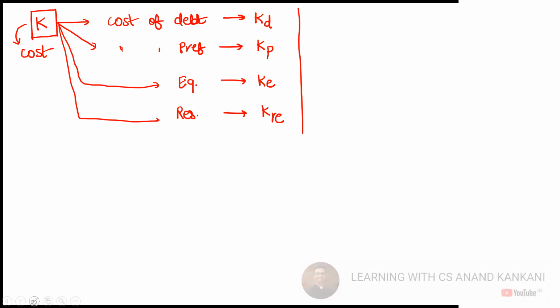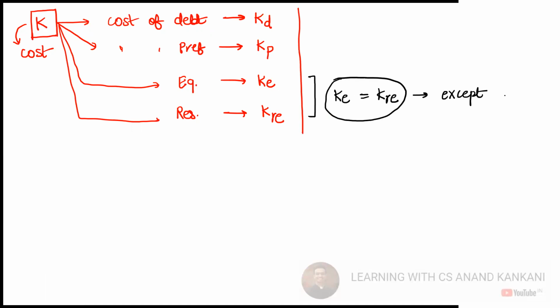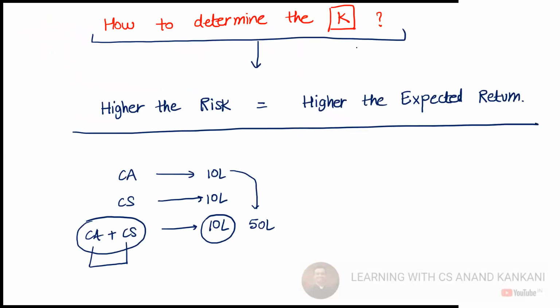The answer to this question is that usually the cost of equity is equal to the cost of retained earnings, except in one situation. What is that situation? We will do it today itself when we study cost of equity. Every situation will have cost of equity equal to the cost of retained earnings, except one situation where the cost of equity will be greater than the cost of retained earnings. So what is that situation? We'll do it today.